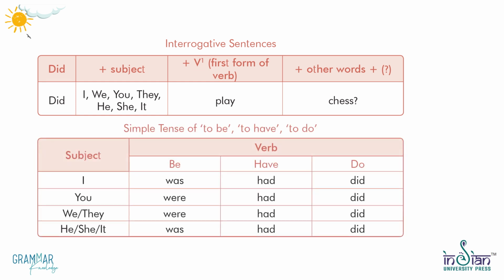Simple past tense of to be, to have, to do. Subject, verb be, have, do. I was, had, did. You were, had, did. We, they, were, had, did. He, she, it, was, had, did.